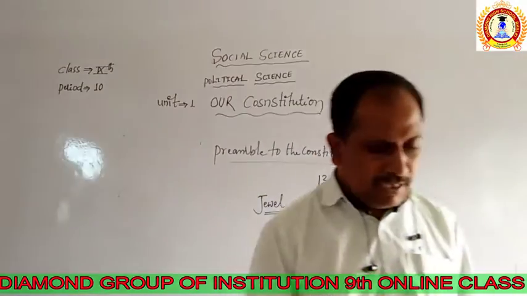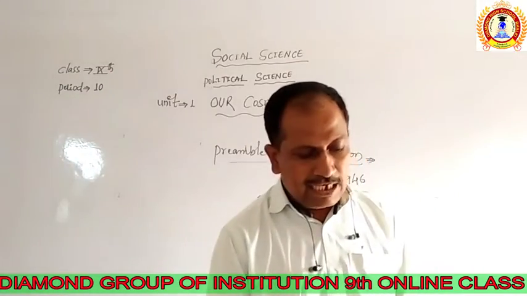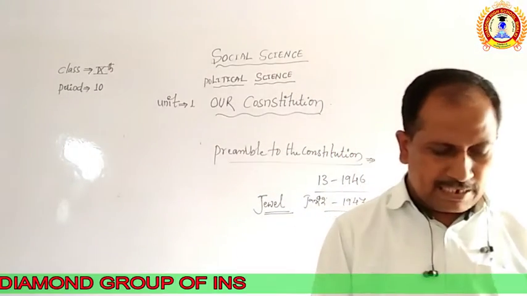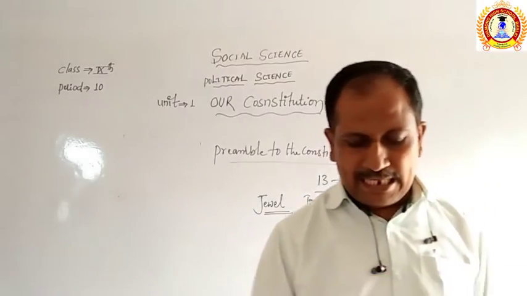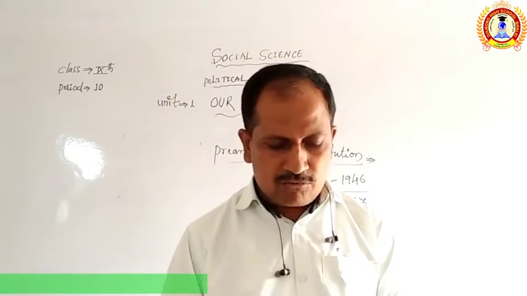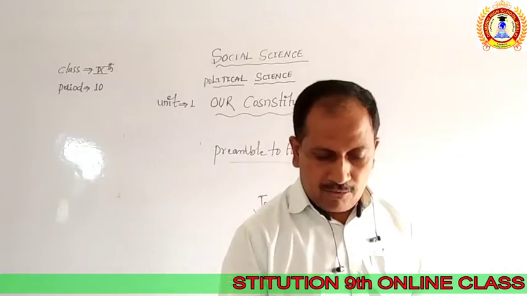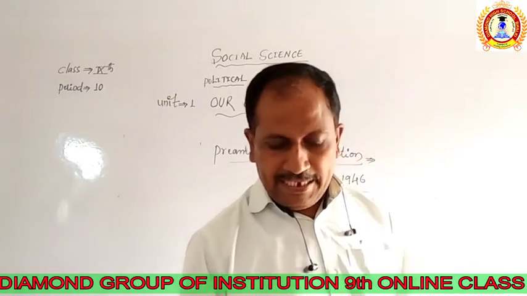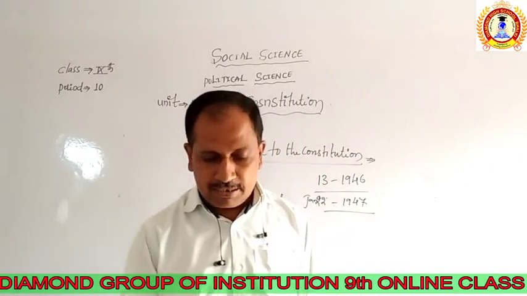Now, next one, it has been described as the jewel of the constitution, and K.M. Munshi has referred to it as the political horoscope. He declared that this is the political horoscope for our country. How? Because the Indian preamble of the constitution has given the important points.